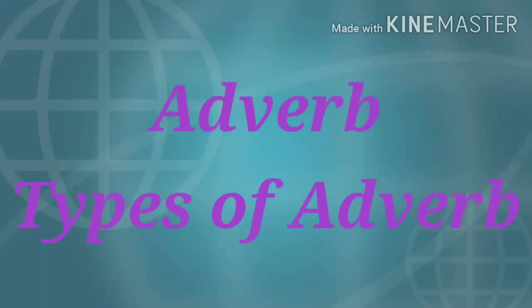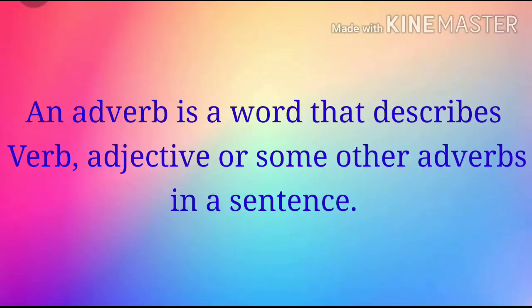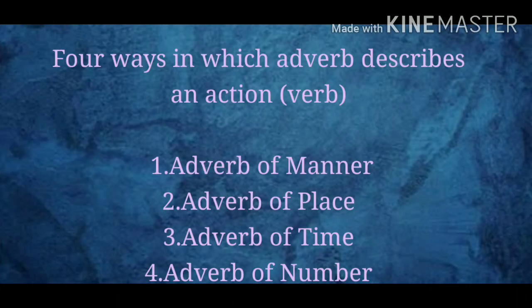Today we will discuss adverb and types of adverb. What is adverb? An adverb is a word that describes verb, adjective or some other adverbs in a sentence. Adverb वो word होता है जो describe करता है, modify करता है किसी verb को. Verb as you know action word, adjective को और डिस्क्राइबिंग वर्ड और सम अदर एडवर्ब या किसी दूसरी एडवर्ब को सेंटेंस में उसे ही एडवर्ब बोलते हैं. सो वी विल डिस्कस देम वन बाय वन.